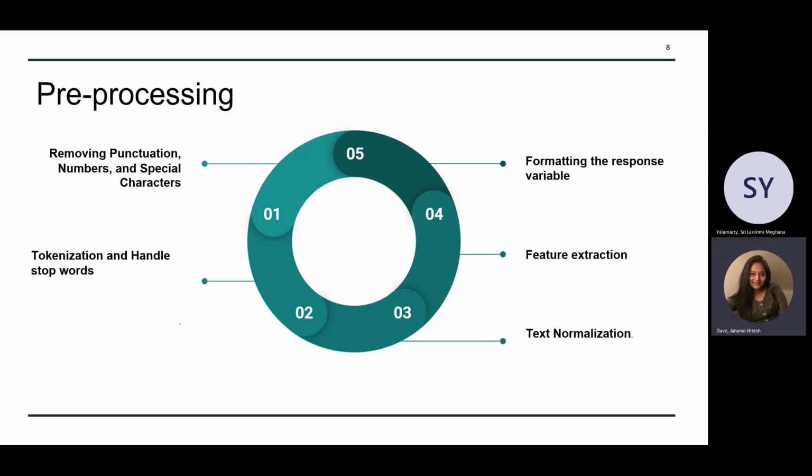So we established in the previous slides that the data that we're trying to analyze is in the form of tweets, which is human natural language in combination with platform-specific characteristics like emojis, hashtags, mentions, links, etc. So we want to perform several pre-processing steps before we analyze our data. First step being removing punctuations, numbers, special characters which would not add any meaningful data for our analysis. In case of sentiment analysis, we also want to tokenize our data and remove stop words which would not contribute to the sentimental polarity of the text.